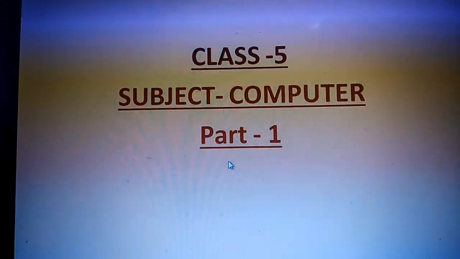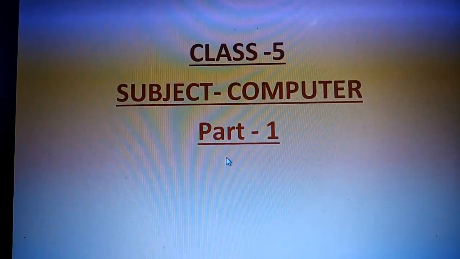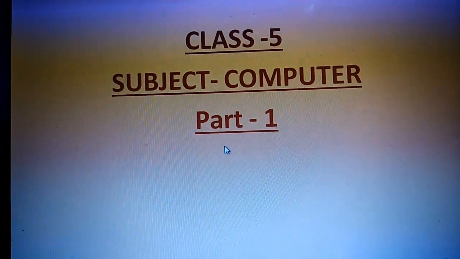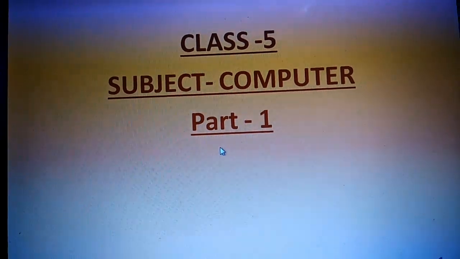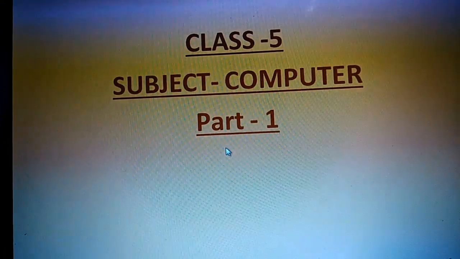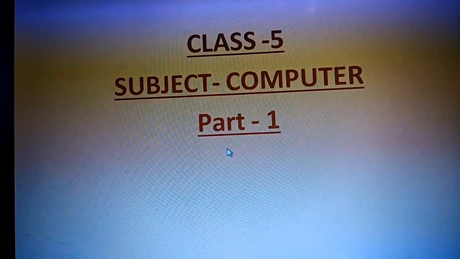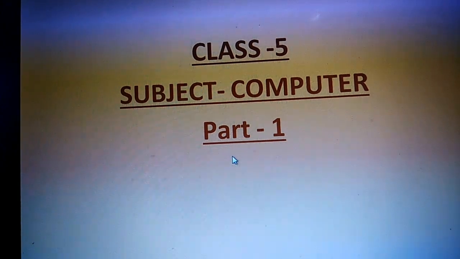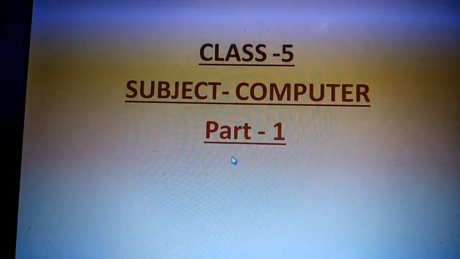I think everybody knows that Christ the King Convent School has started online classes. I'm Mrs. Radhika, computer teacher. I'm going to teach computer to class 5th. Before the explanation of the chapter, let me tell you the syllabus of first term. So please take out your book and mark the chapters that are included in the first term syllabus.